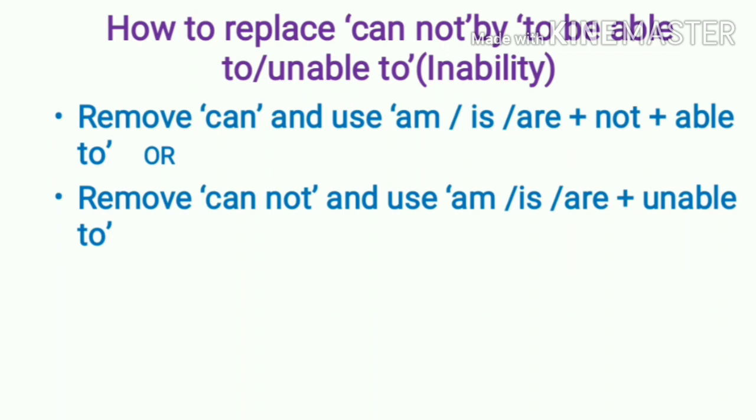If you want to make the use of able to, don't remove not. And if you want to make the use of unable to, remove not. able to वापरायचा आहे not राहू द्या. unable to वापरायचा आहे not काढून टाका. Examples will make the point clear. Defeat cannot dishearten me. Remove can.